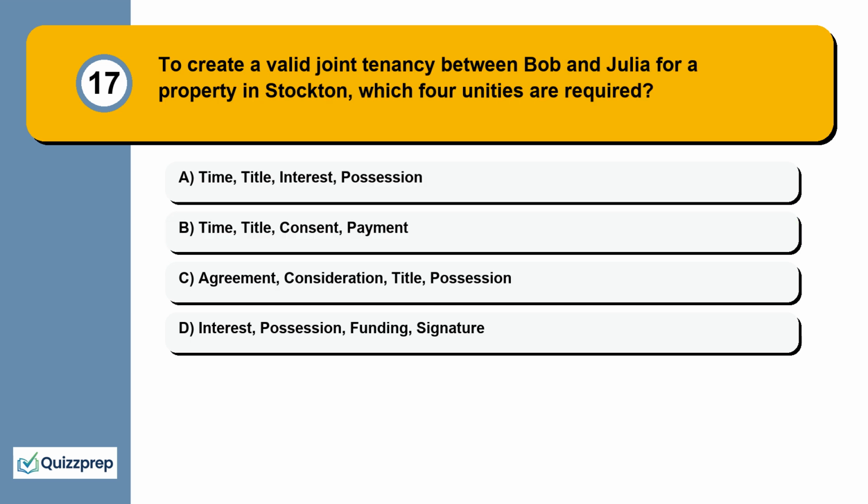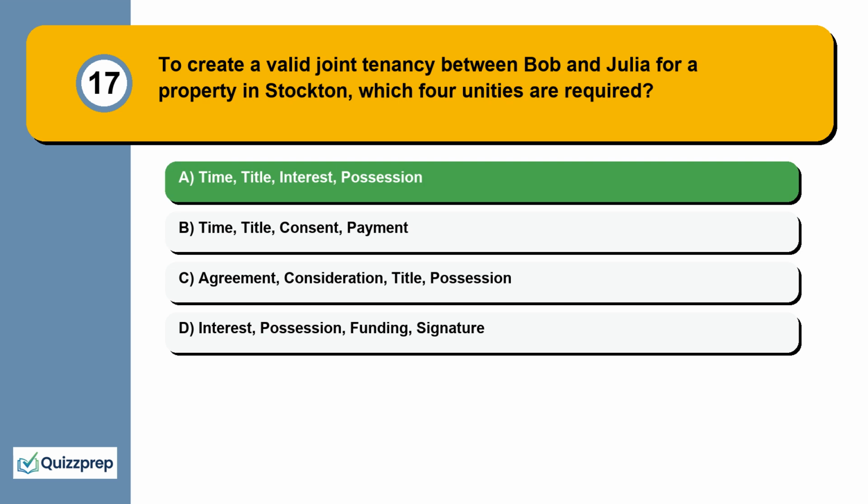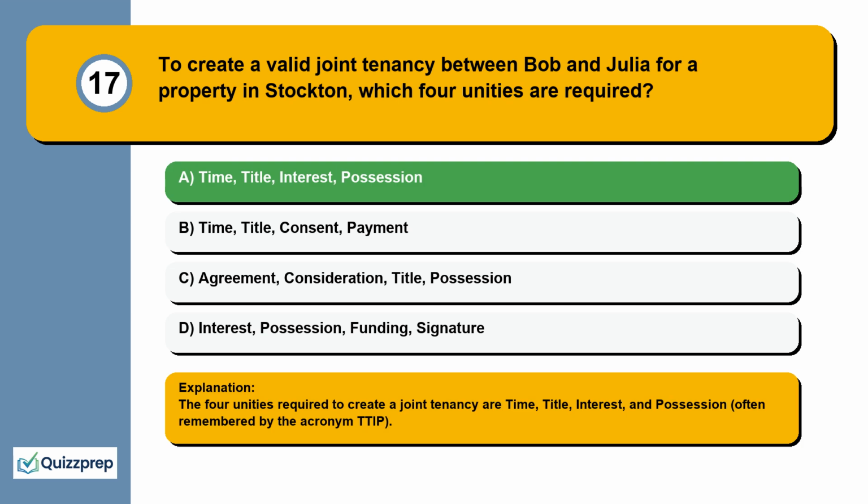Question 17. To create a valid joint tenancy between Bob and Julia for a property in Stockton, which 4 unities are required? Time, title, interest, possession. Time, title, consent, payment. Agreement, consideration, title, possession. Interest, possession, funding, signature. The 4 unities required to create a joint tenancy are time, title, interest, and possession, often remembered by the acronym TTIP.